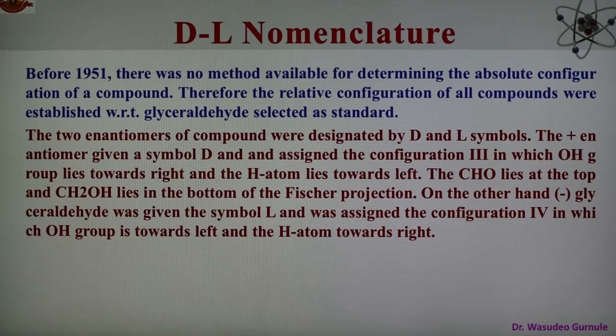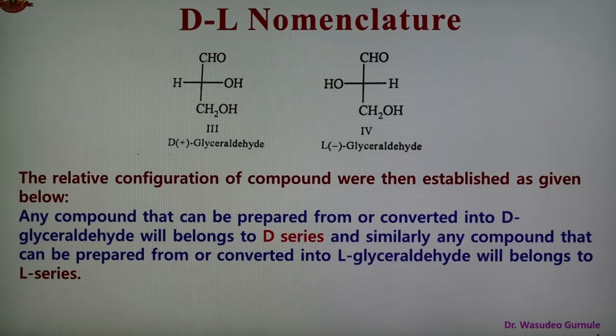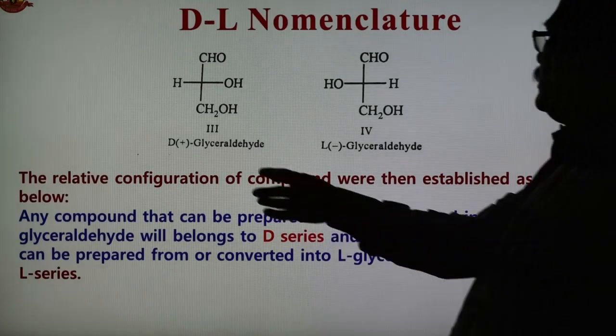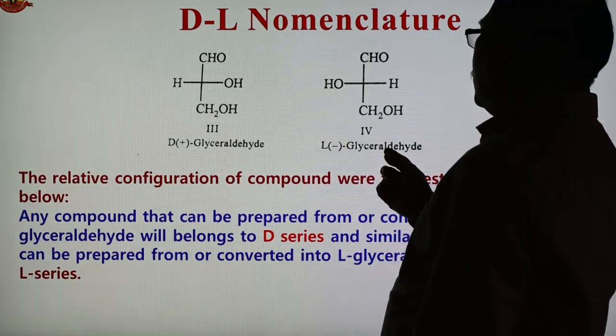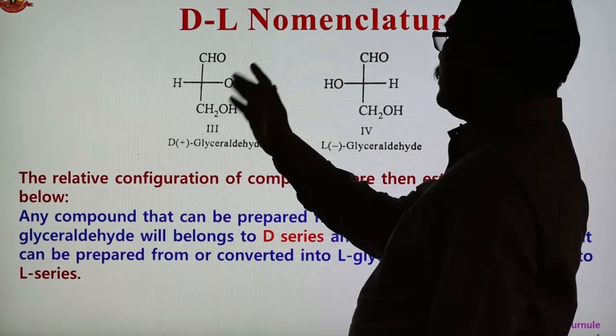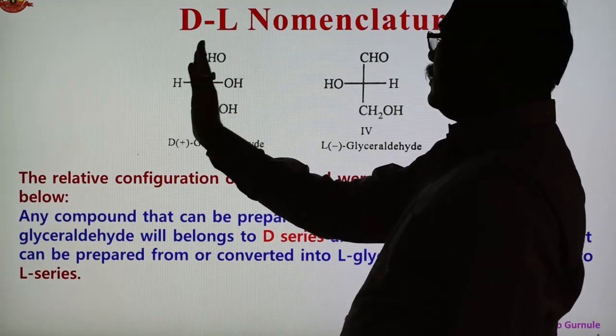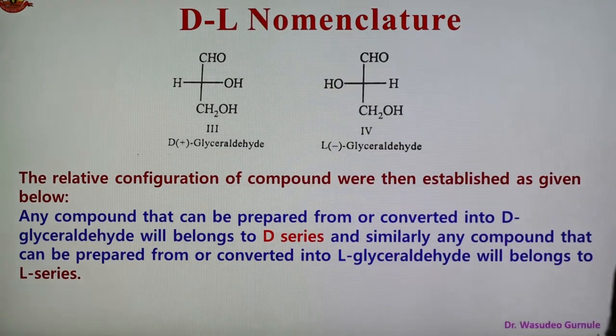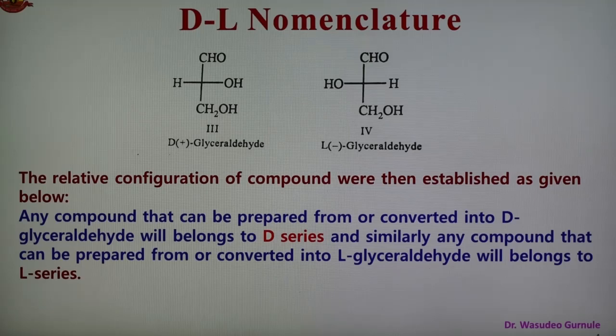So there are two series, the D series and the L series of isomers, shown as these two types of structures. The two structures of glyceraldehyde are shown here, D-glyceraldehyde and L-glyceraldehyde. In D-glyceraldehyde, OH is present on the right hand side, hydrogen to the left hand side, aldehyde at the top, and CH2OH at the bottom. But in L-glyceraldehyde, the configuration is different. So these two isomers are shown here with D and L symbols.